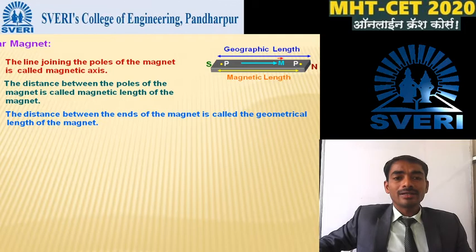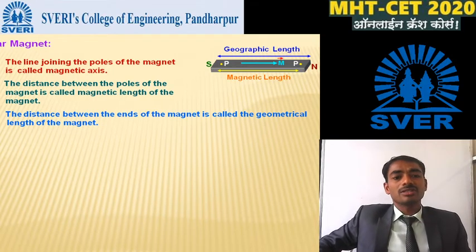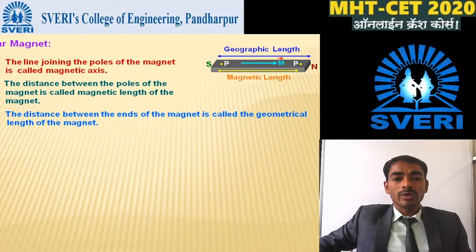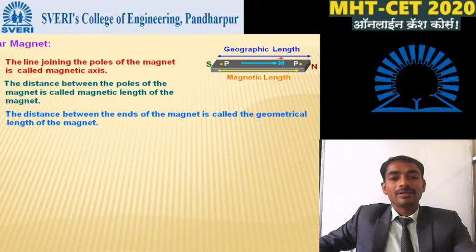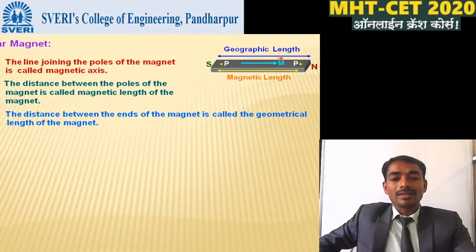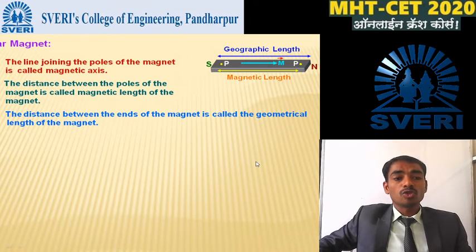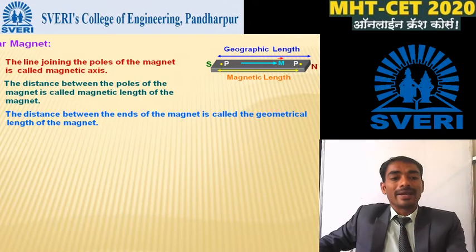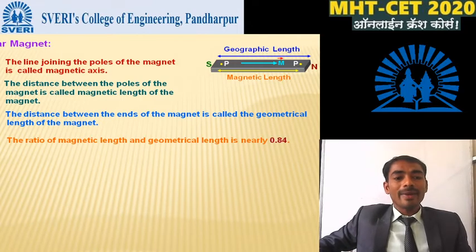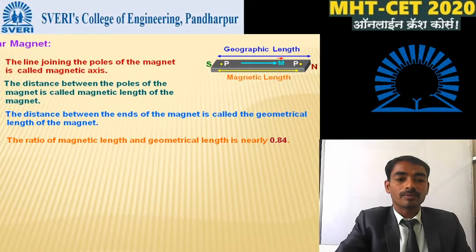The total length, or the total distance between the two ends of the magnet, we can say this length is known as the geometric length of the magnet. Okay, the ratio of magnetic length and the geometric length is nearly 0.84.